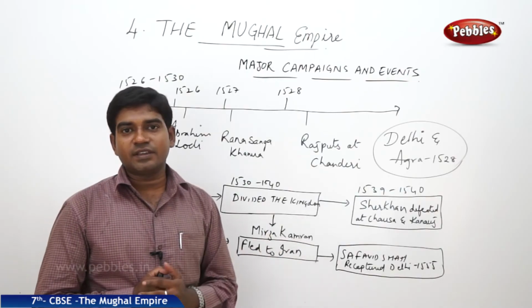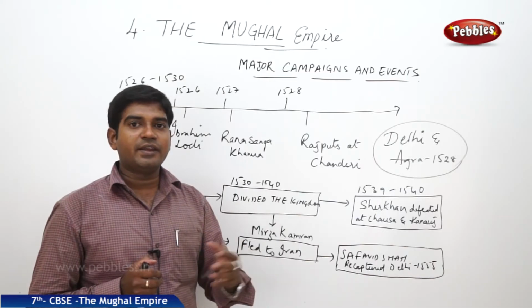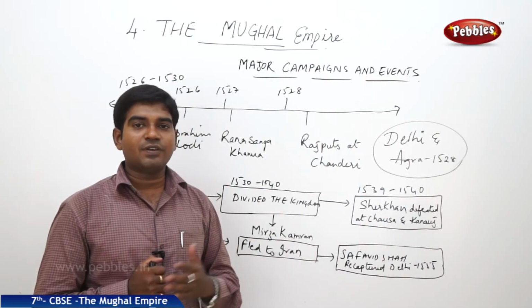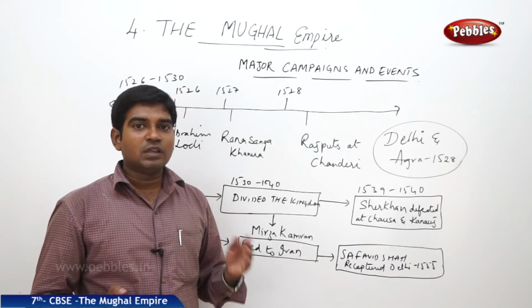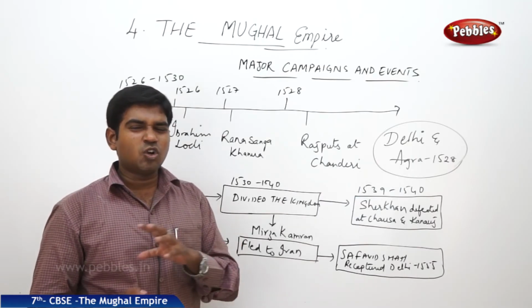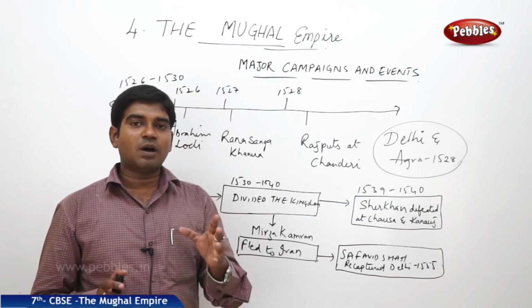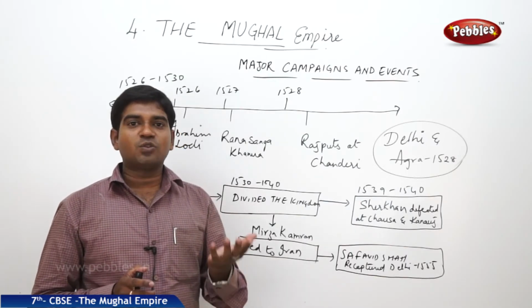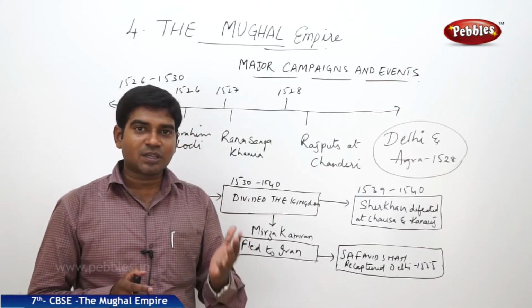But the unfortunate thing is, in the very next year, in 1556, he died in an accident while walking from the library to his chamber. He fell down, he fell ill, and from then he passed away. So the rule of Babur was succeeded by Humayun. Humayun could not consolidate the entire kingdom or expand the horizons of the kingdom of Babur. Humayun was just able to divide the kingdom as per the will and wish of Babur, and succeeded in dividing the kingdom successfully.